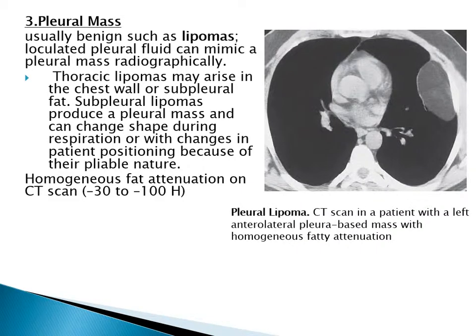Third, pleural mass. Usually benign, such as lipoma, or loculated pleural fluid can mimic a pleural mass radiographically. Thoracic lipoma may arise in the chest wall or subpleural fat. Subpleural lipomas produce a pleural mass and can change shape during respiration or with change in patient position because of their pliable nature. Here we have a pleural lipoma in a patient, with a left anterolateral pleural-based mass with homogeneous fatty attenuation, I mean minus 30 to minus 100 Hounsfield units.